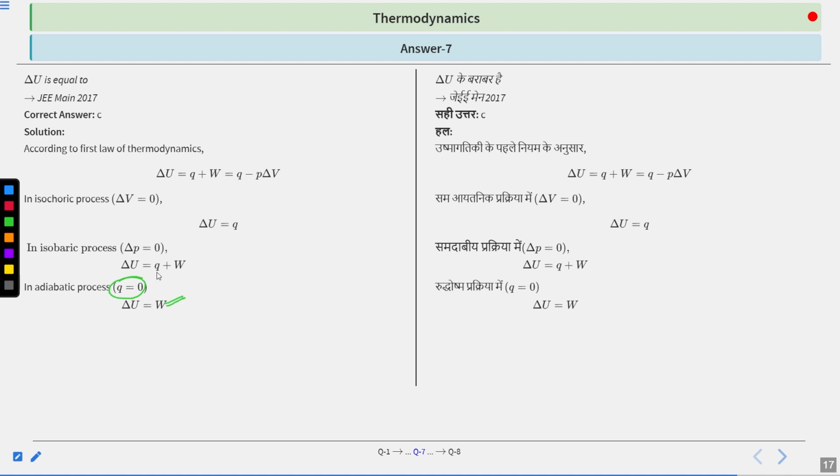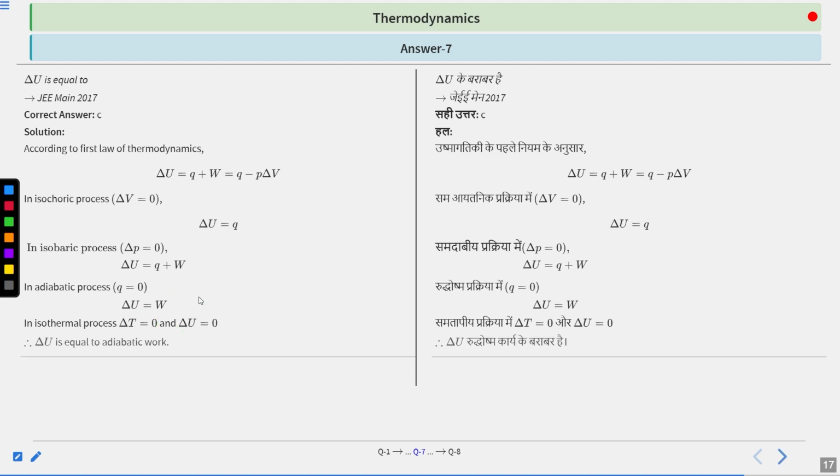Therefore, we can easily say that your option is C, which says that adiabatic work is equal to internal energy change. Your last is isothermal. So for isothermal, delta U becomes 0, so we don't have any internal energy change. So you don't have to worry about this option. Okay. So we can easily say that your delta U is equal to adiabatic work. Therefore, the correct answer is C.